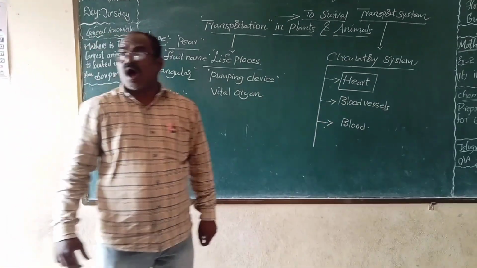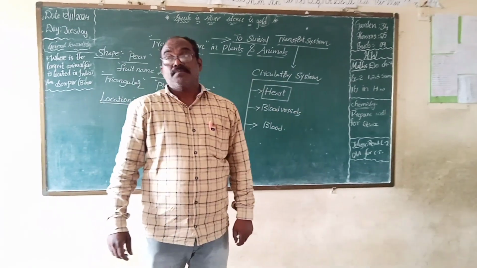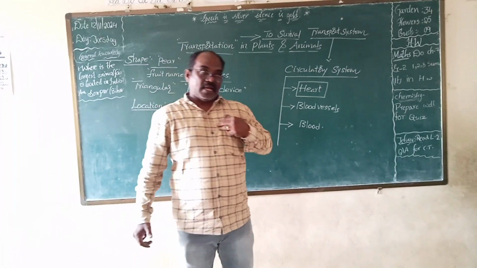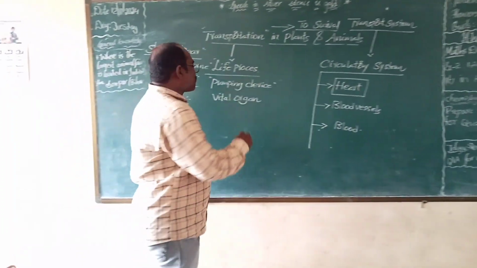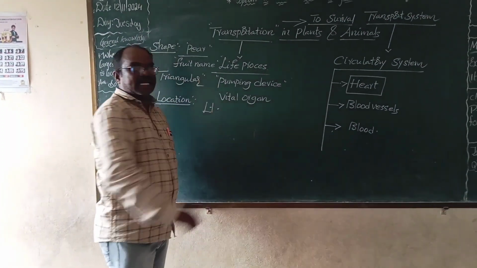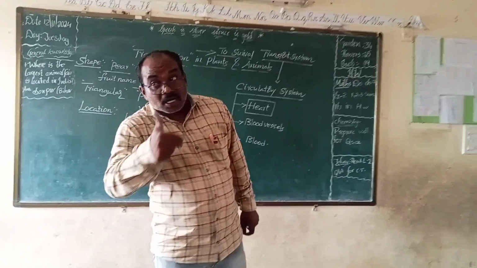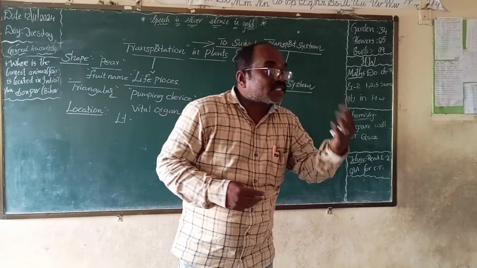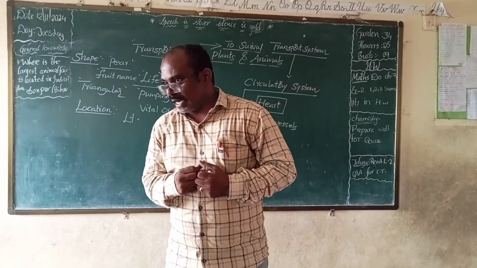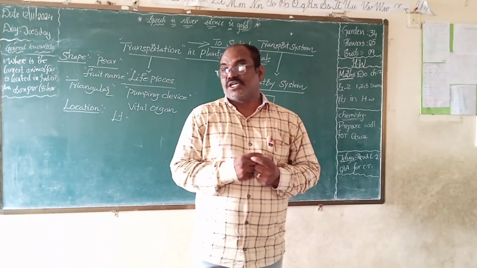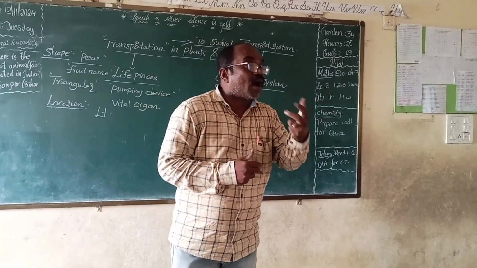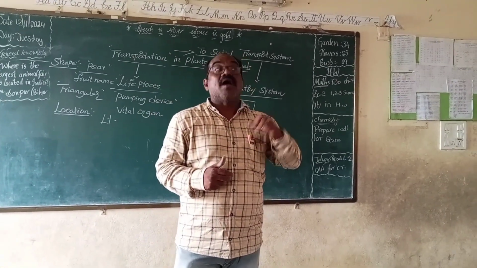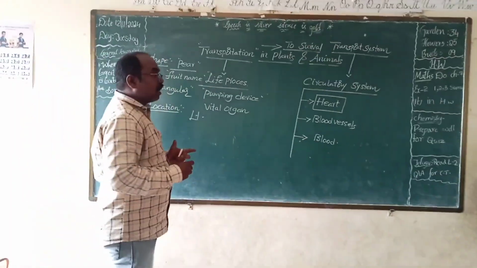What is the location of the heart? Between the lungs and the slightly left side portion of the chest. The heart is located between the lungs and the slightly left side portion of the chest cavity. Do you understand? What is the location of the heart? The heart is located between the lungs and the slightly left side portion of the chest cavity.